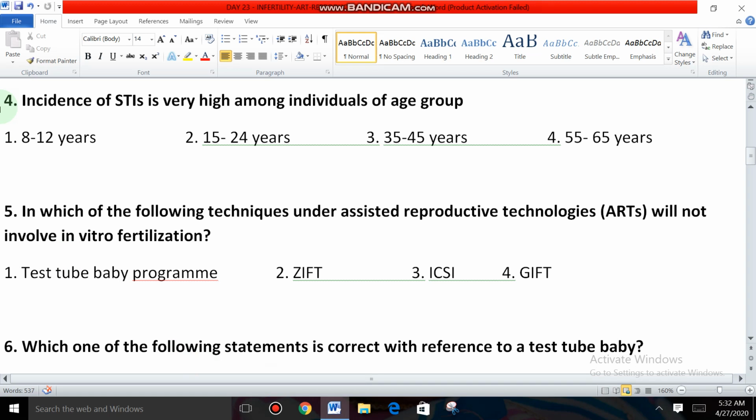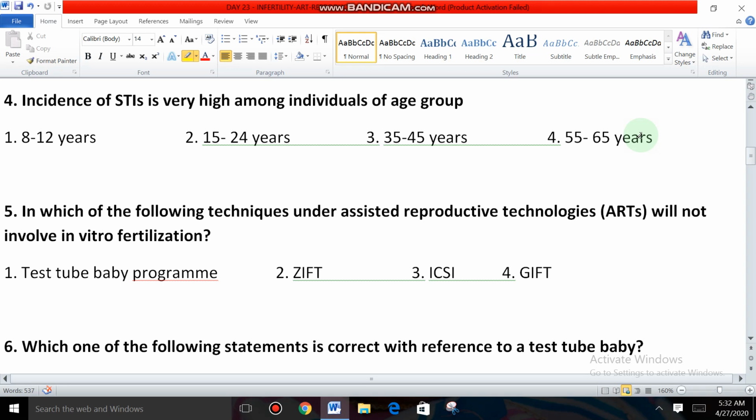Question number 4. Incidence of STIs is very high among the individuals of age group: 8 to 12 years, 15 to 24 years, 35 to 45 years, 55 to 65 years.